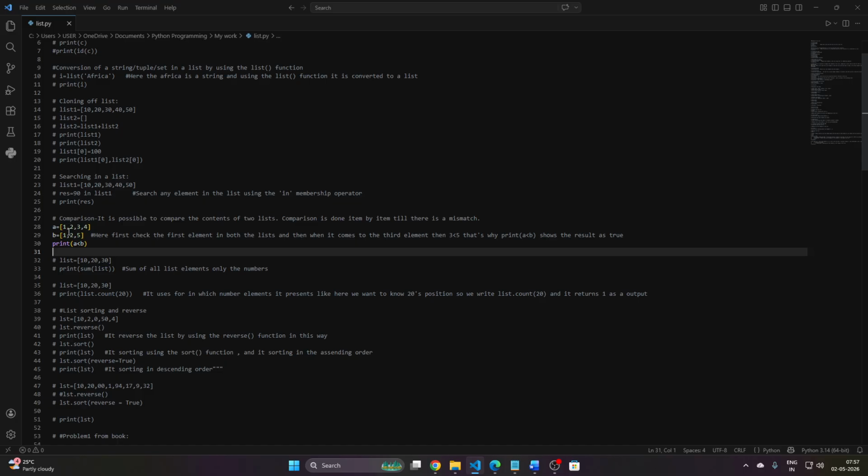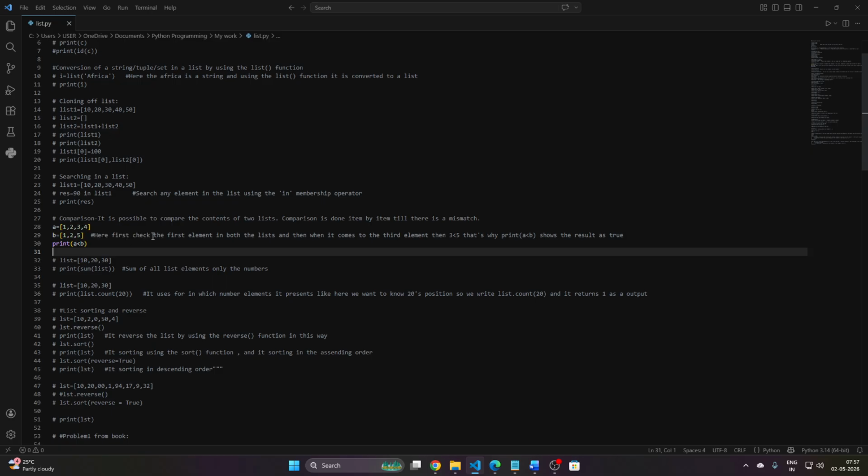How does it work actually? Is 1 less than 1, true or false? 1 is equal to 1, so it prints false. 2 equals 2, also false. But here is the catch. 3 less than 5?